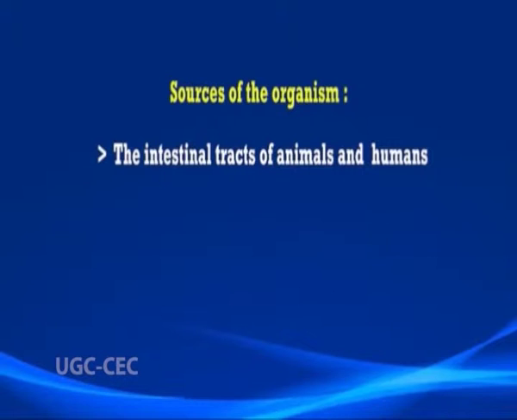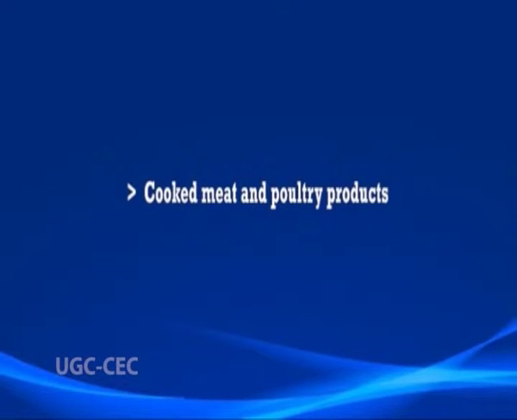These bacteria can exist as a vegetative cell or in spore form in the food. The germination of the spore and outgrowth into vegetative cells occur in food that is inadequately refrigerated. Toxin production by the bacteria normally occurs in the intestinal tract. The sources of the organism are the intestinal tracts of animals and humans, soil, sewage, etc. Associated foods include cooked meat and poultry products, roasted beef, etc.